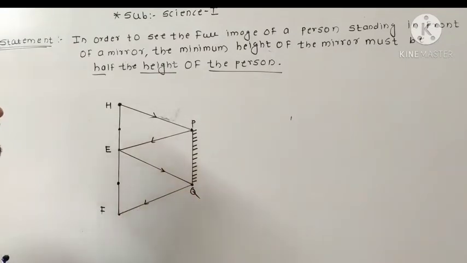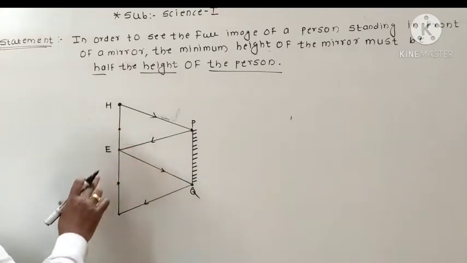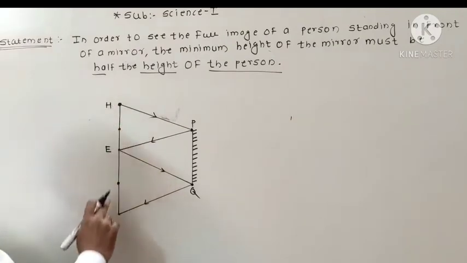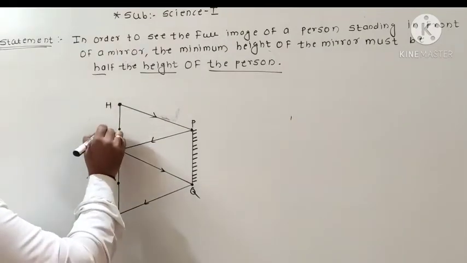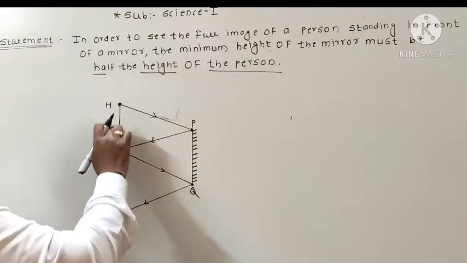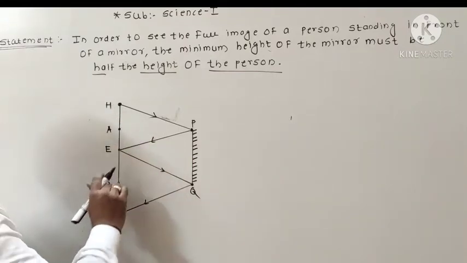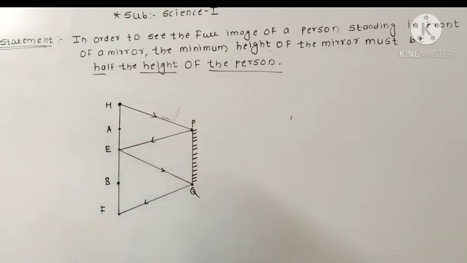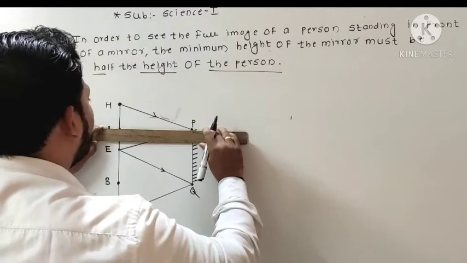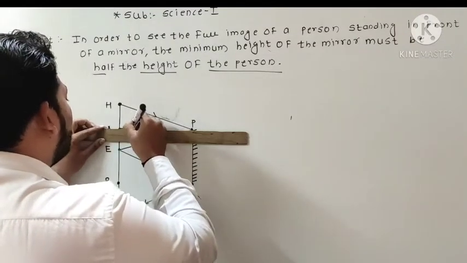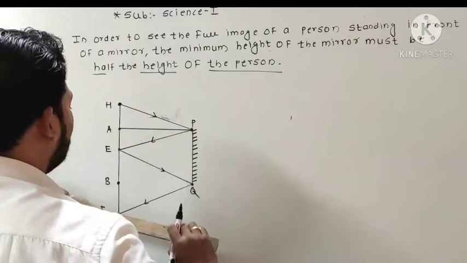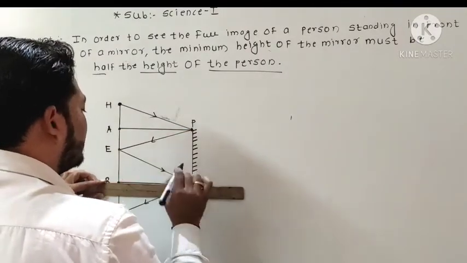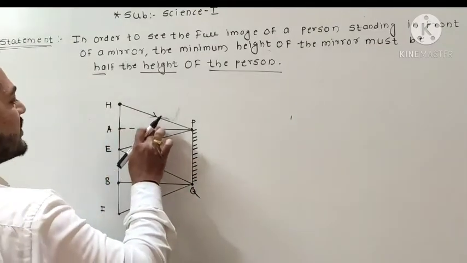Okay, now we already took the midpoints of lines HE and EF. So suppose that this is A, the midpoint of HE, and suppose this is point B, that means B is the midpoint of EF. Okay, now we draw a perpendicular from the midpoint on the mirror PQ, and from point P we again draw another perpendicular. Suppose, show it dotted here, okay.